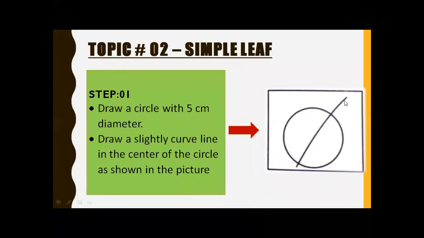Draw a slightly curved line. This is the slightly curved line of the circle as shown in the picture. All of you understand? What is the first step of the simple leaf? Look at here. Draw a circle and after drawing a circle, draw a slightly curved line in the center of the circle as shown in the picture. Okay,